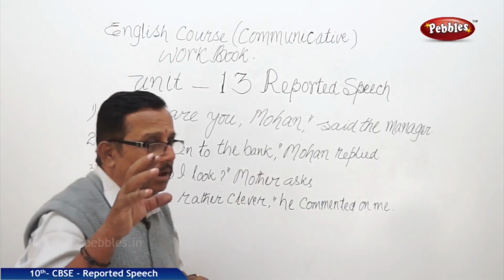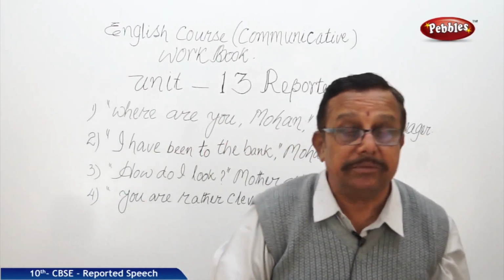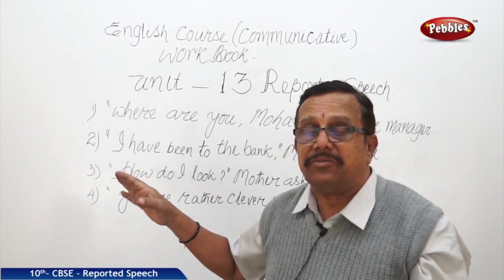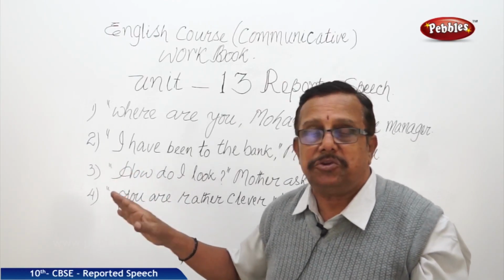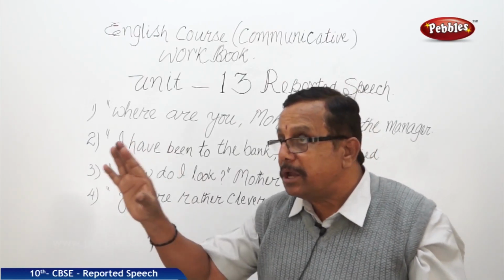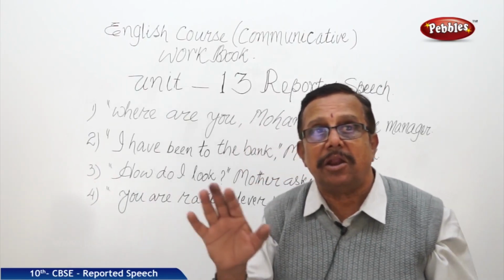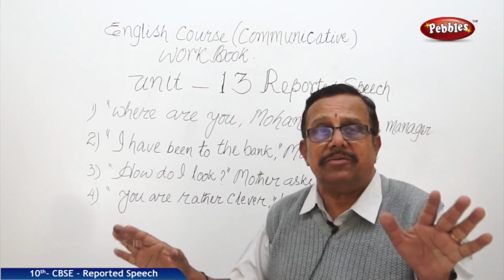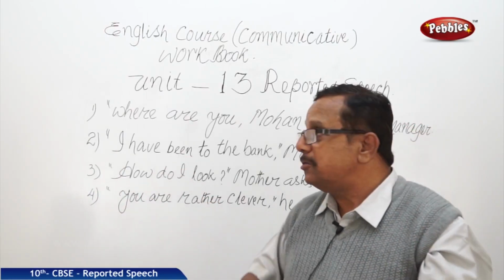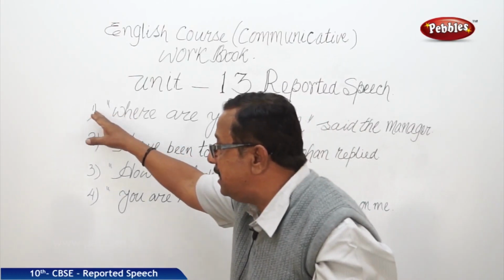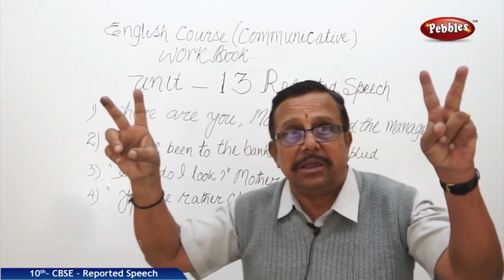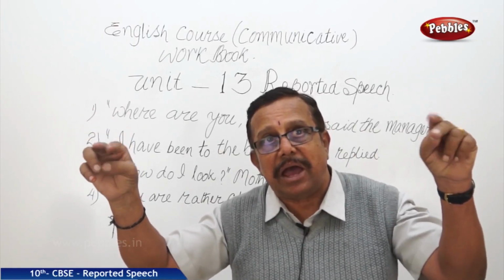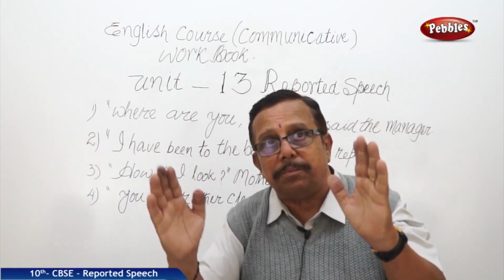Now, in a nutshell, what we are learning now is the version which we call direct version, direct speech. In that, a certain part is spoken and a certain part is non-spoken. It is clearly visible, and the spoken part is within the inverted commas. We can see two commas here and two commas here. Within that only we have the sentence. That is the spoken part.